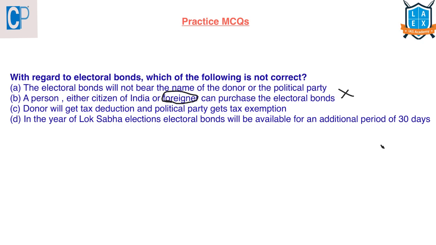Donor will get tax deduction and the political party will get tax exemption if the details were filed properly. In the year of Lok Sabha elections, electoral bonds will be available for an additional period of 30 days. Actually, these bonds will be available for purchase for a period of 10 days each in the beginning of every quarter.